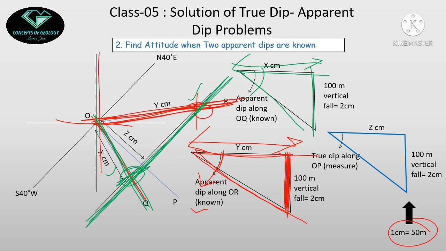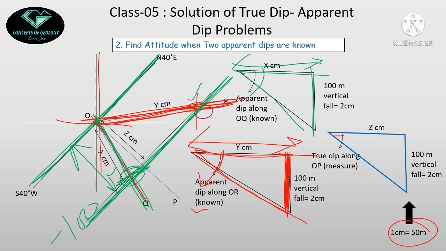This straight line will be one of the strike lines, and the value of the strike line is minus 100 meter. The 0 meter strike line will pass through the origin, just parallel to this one. So I will draw a parallel line which passes through the origin. So this is the 0 meter strike line. Now I will find the perpendicular separation between them. Suppose this is z centimeter.